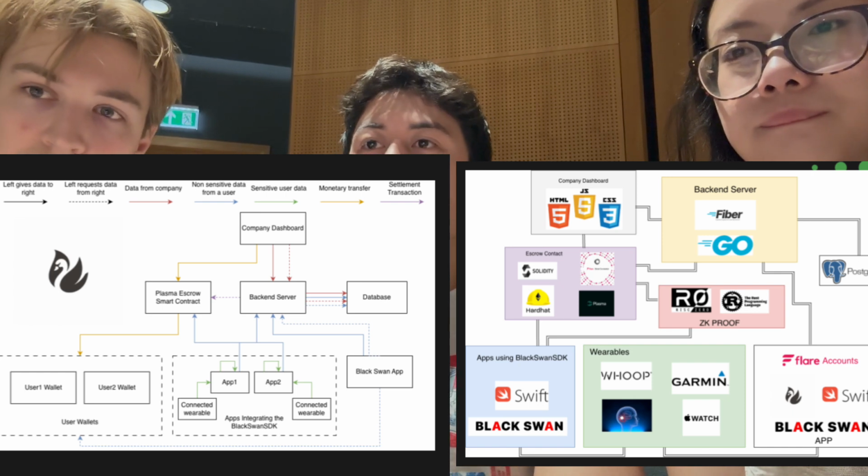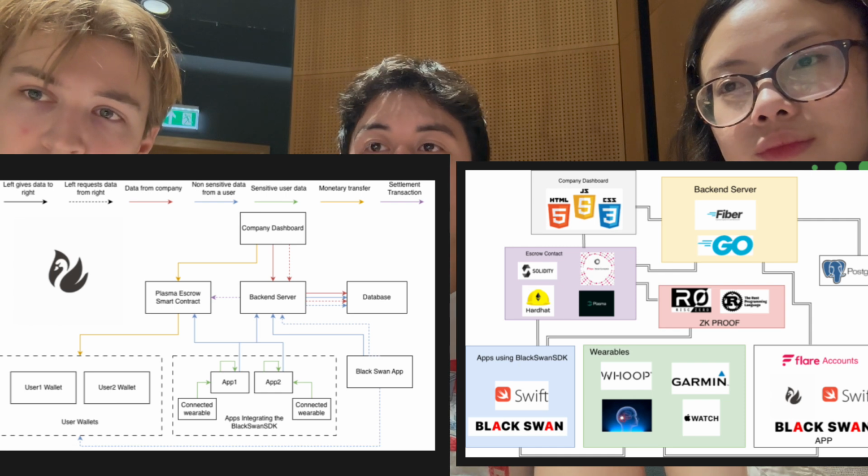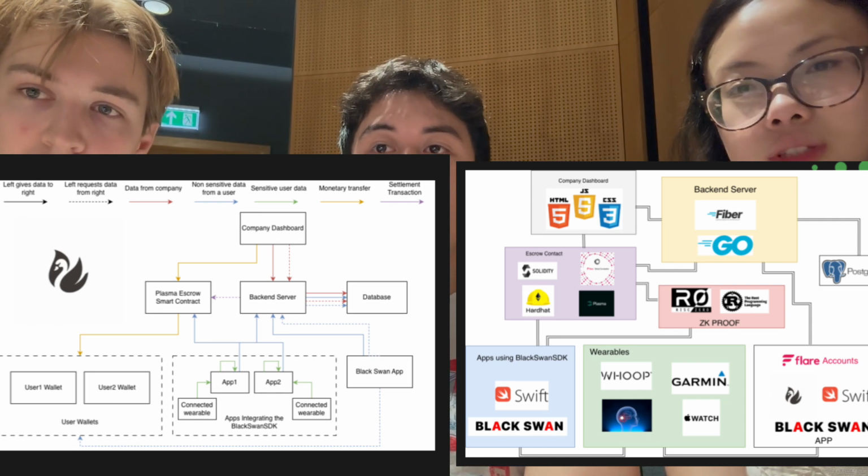Finally, we have the monetary lines. The company dashboard goes to the escrow contract. This allows the company to deposit funds into the escrow contract, and then upon the zero-knowledge proof being verified, they'll release those funds to the user wallets in the bottom left.